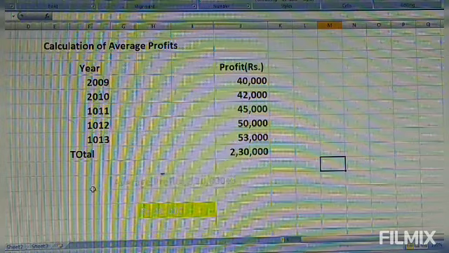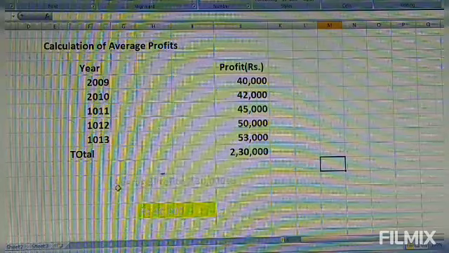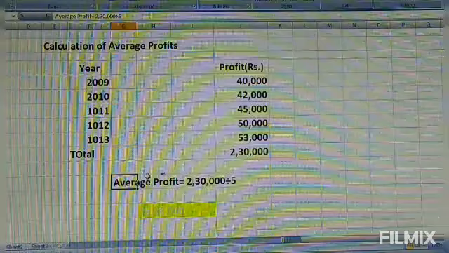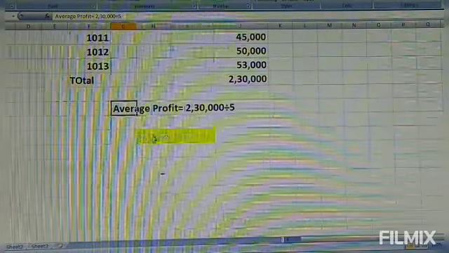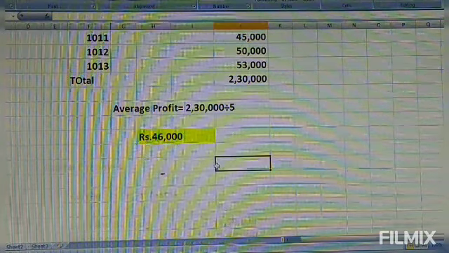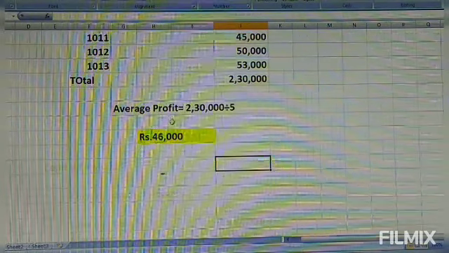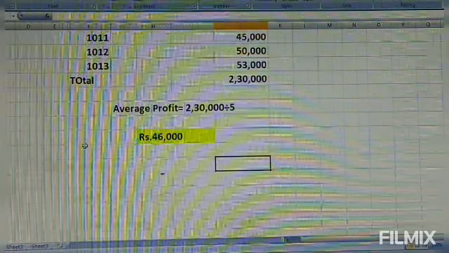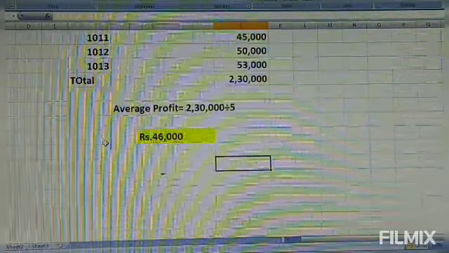To find the average profit, we divide total profit by the number of years. So let us find the average profit. Average profit equals 2,30,000 divided by 5. How much does it come to? It comes to 46,000. 46,000 is the average profit. Now what we have done is found the average profit.